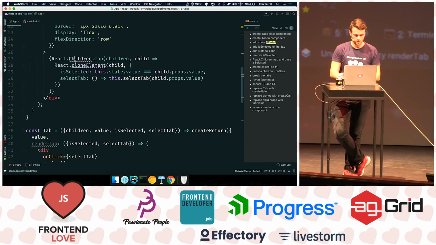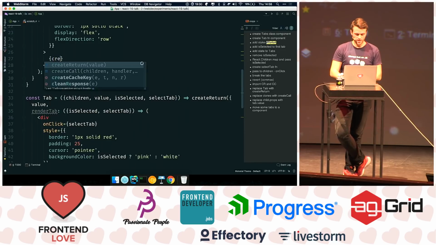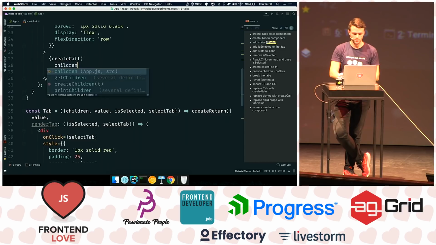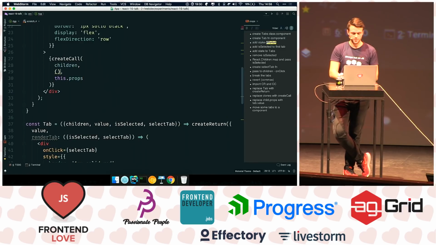So instead of doing all of this cloning of children, it's probably illegal. So we should just create a call, and this call receives 3 parameters. The first one is children. The second one is a function, and the third one is this.props. We only care about this function right now. It receives props, and it's going to receive the tabs. So in this case, we're going to call them tabs. We can call them whatever we want. It's just a function parameter.